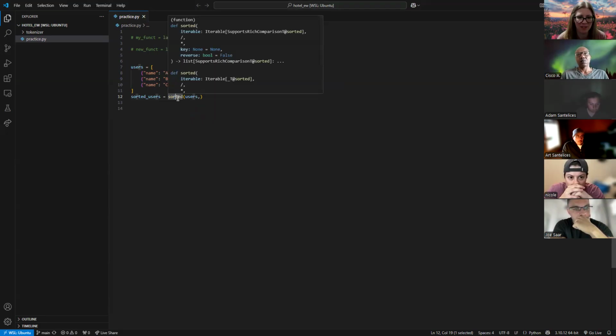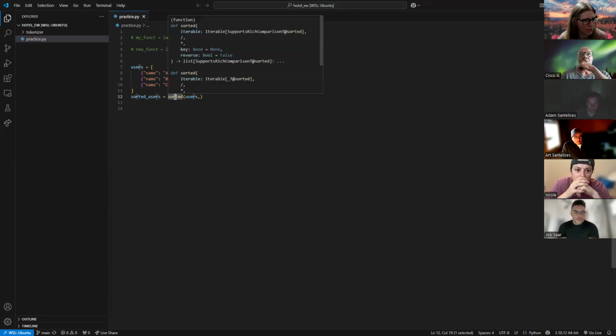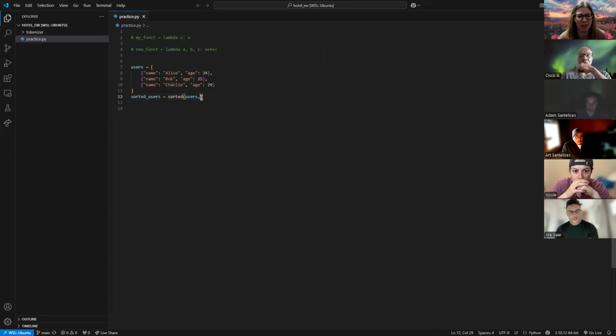Now, the second thing, again, I forgot what else we can pass in, so I'm going to hover over and see. The second thing we can pass in, we see iterable, we got that, and a key. So the key is what we're going to sort on, basically. What do I want to sort on? Let's say I want to sort on age. So that's the second item in this dictionary.